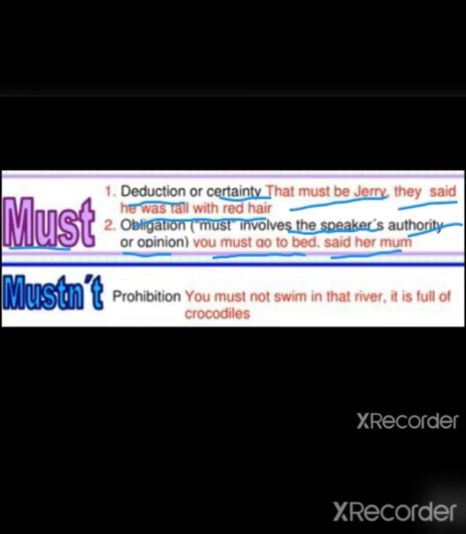Next, mustn't. Mustn't is used to express prohibition. Prohibition means the action of forbidding. Forbidding means unfriendly or blocking something especially by law. Example sentence: you must not swim in that river, it is full of crocodiles. So it shows strong prohibition.